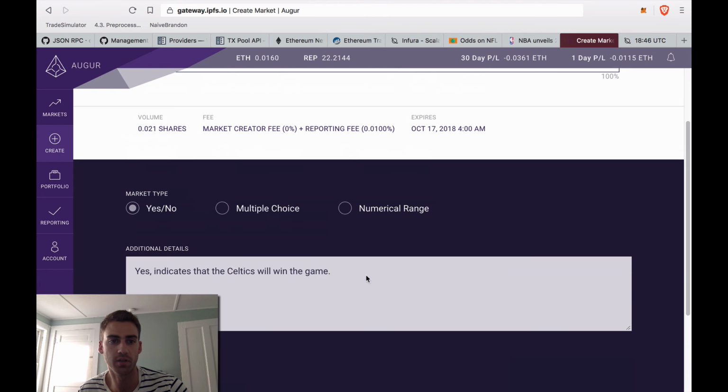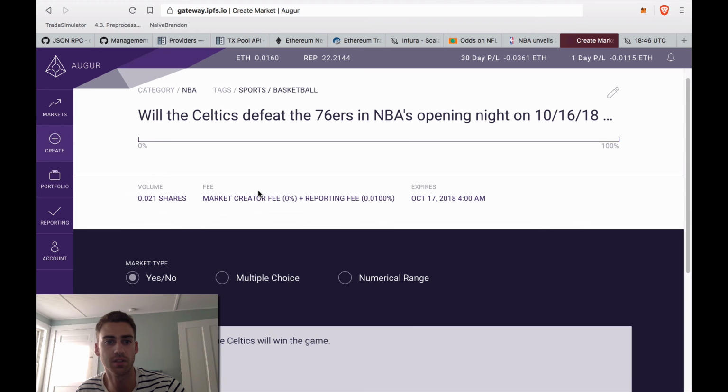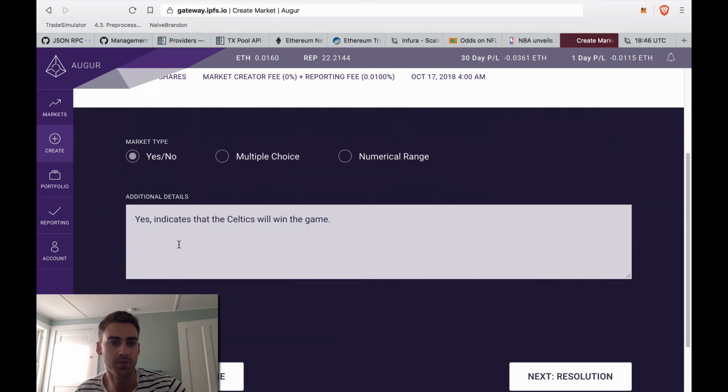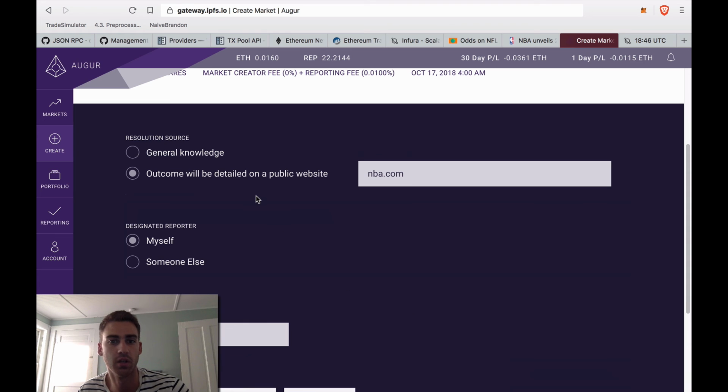Then you go to the outcome. This is a yes or no question. That's why I phrased it this way. It makes things a lot easier. I could indicate a spread, or I could do some other fancier things, but I'm going to keep it basic. So I just made it explicit. Yes vote indicates that the Celtics will win the game. Then you go to the resolution.